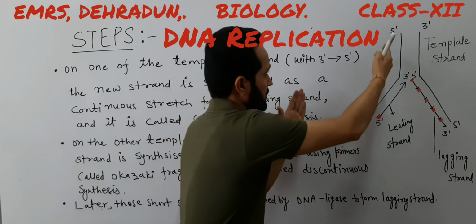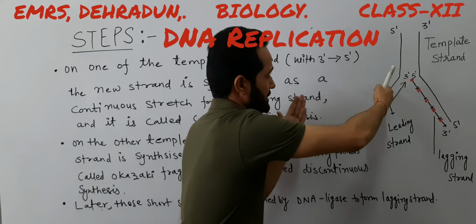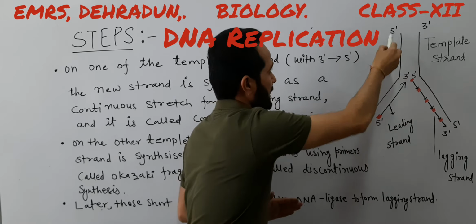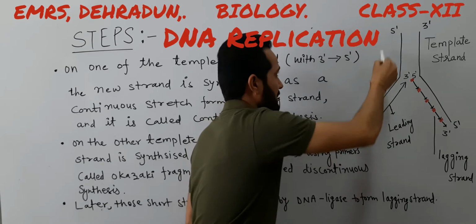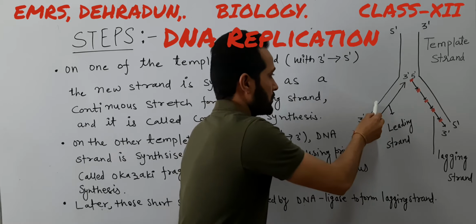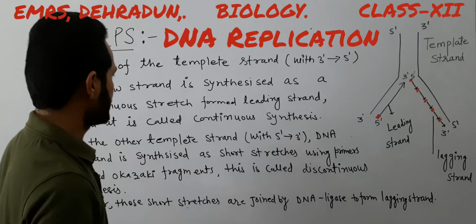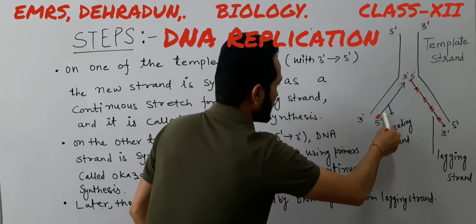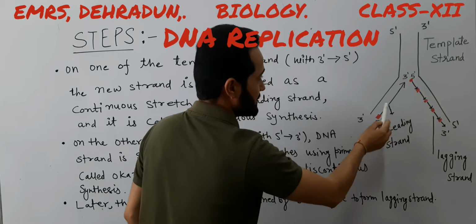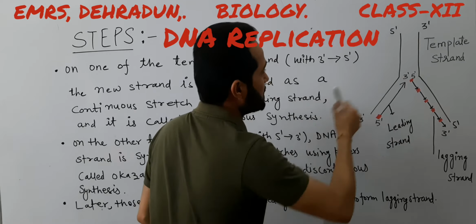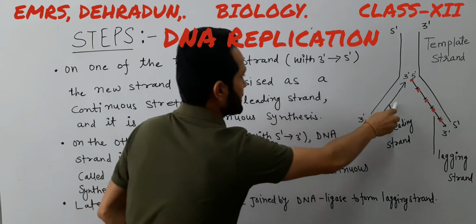So one of the template strands, whose polarity is 3 prime to 5 prime, we can see the polarity 3 prime to 5 prime. The newly synthesized strand with this template strand is formed as a continuous stretch, meaning the polymerization of nucleotides, once started, continues in a continuous fashion, and in one stroke this polymerization of this strand takes place.